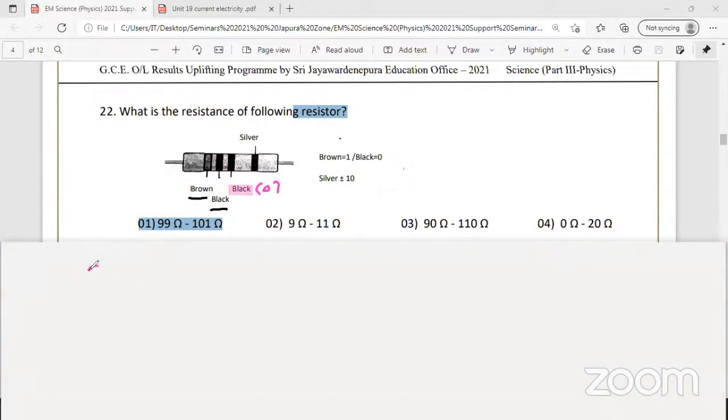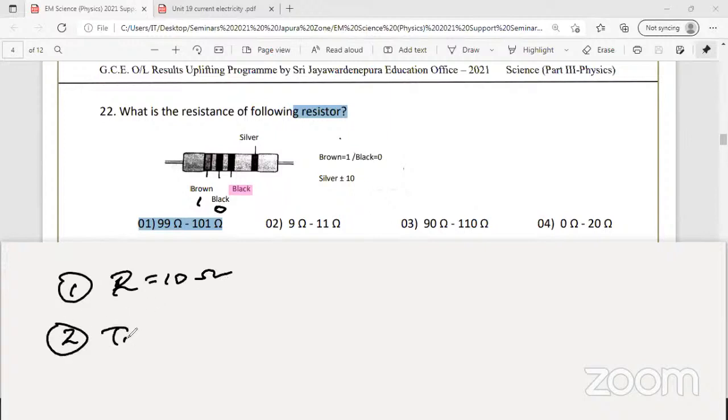So first one, the resistance will be 10 ohms. Here 1, here 0. This one you keep blank because 0 means no zeros here. Right. 10 ohms. Now number 2, second step, tolerance.